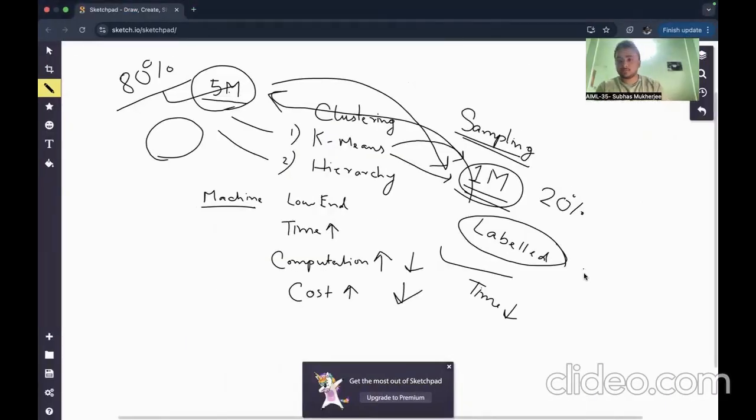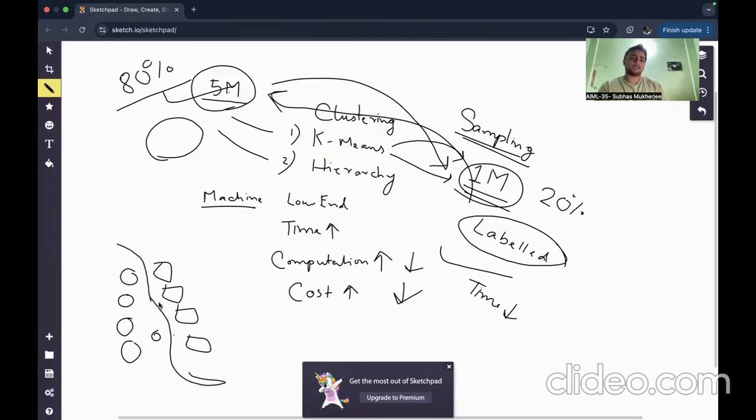So decision boundaries means, suppose these are one kind of data, these are one kind of data, a boundary between them which separates both data points. This is the decision boundary where new data when comes, square, it falls on this, and circle it comes, it falls on this. This is the decision boundary, right?